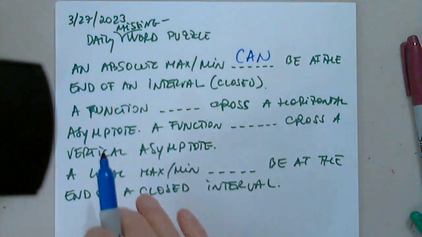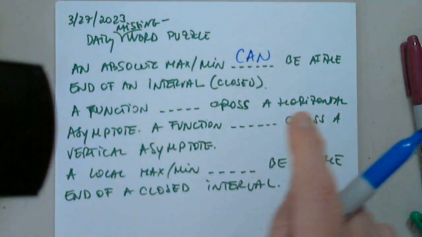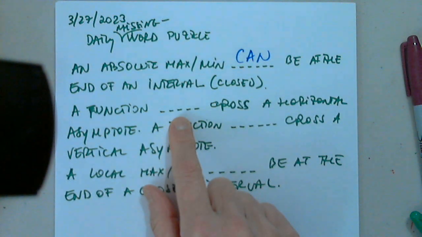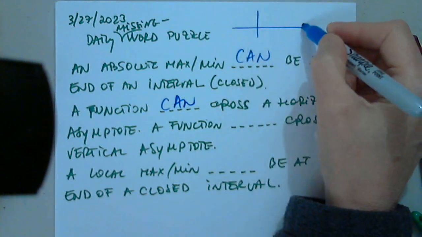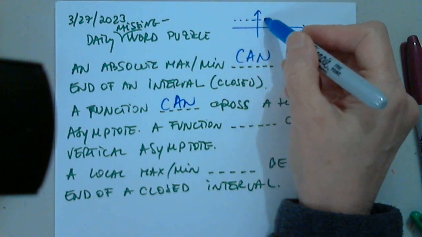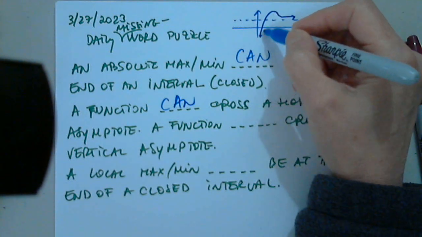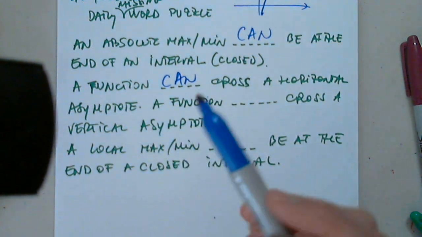Good. A function can cross a horizontal asymptote. Can. Yes, of course. We had an example. We didn't graph a function like that, but we had an example in which I said, okay, the function can do this. Here it is. It crosses the horizontal asymptote. Perfect.